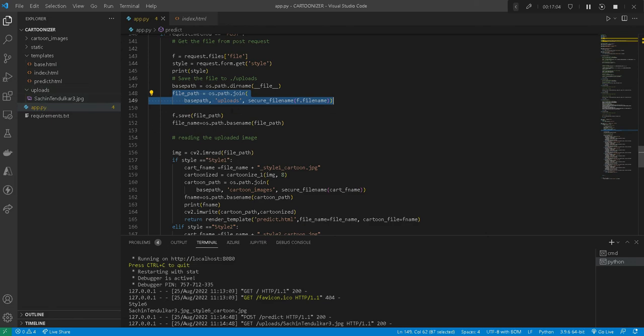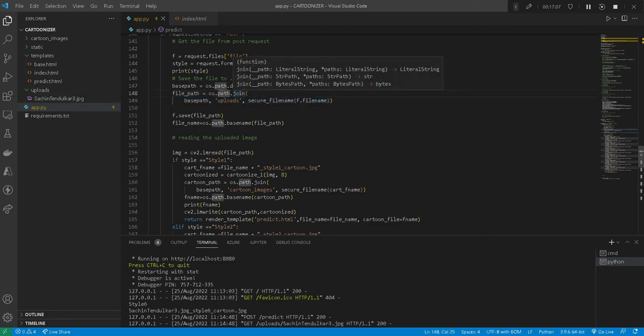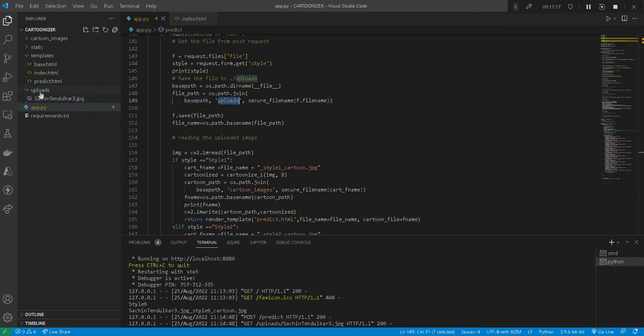So we are using os.path.join, supplying three parameters: one is the base path, that is our root directory; then uploads, which is in the root directory; and then secure_filename, in which we supply the file name by which this file will be saved, which we can easily get using f.filename. Now if we do f.save and supply this file path, then this file will be saved under the uploads folder.